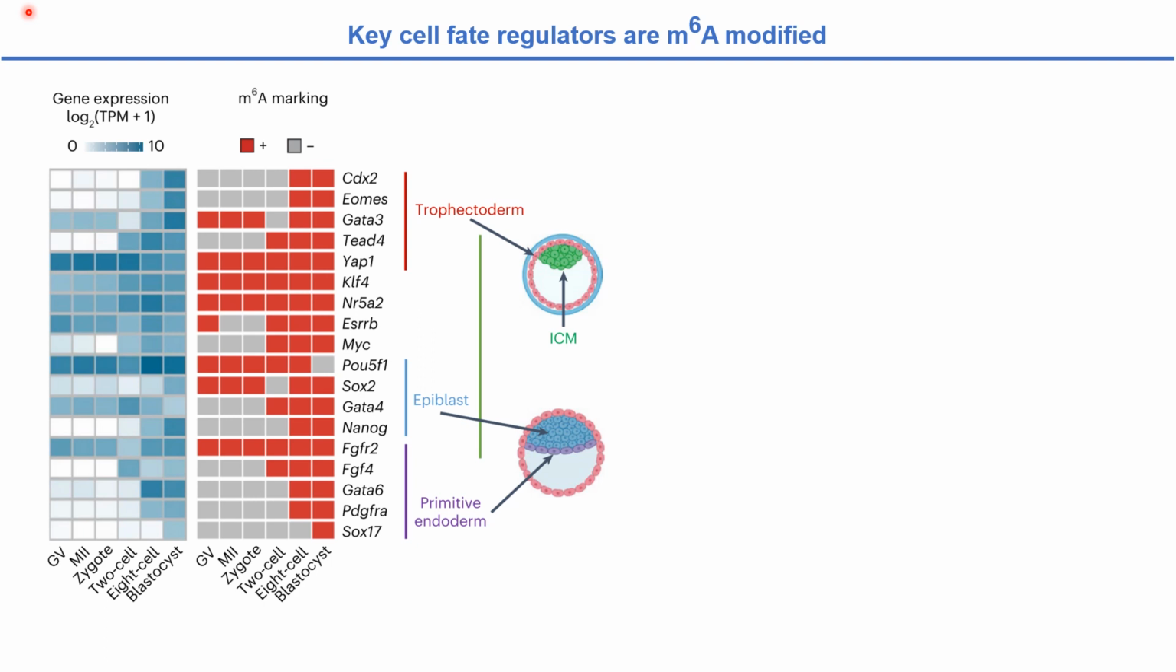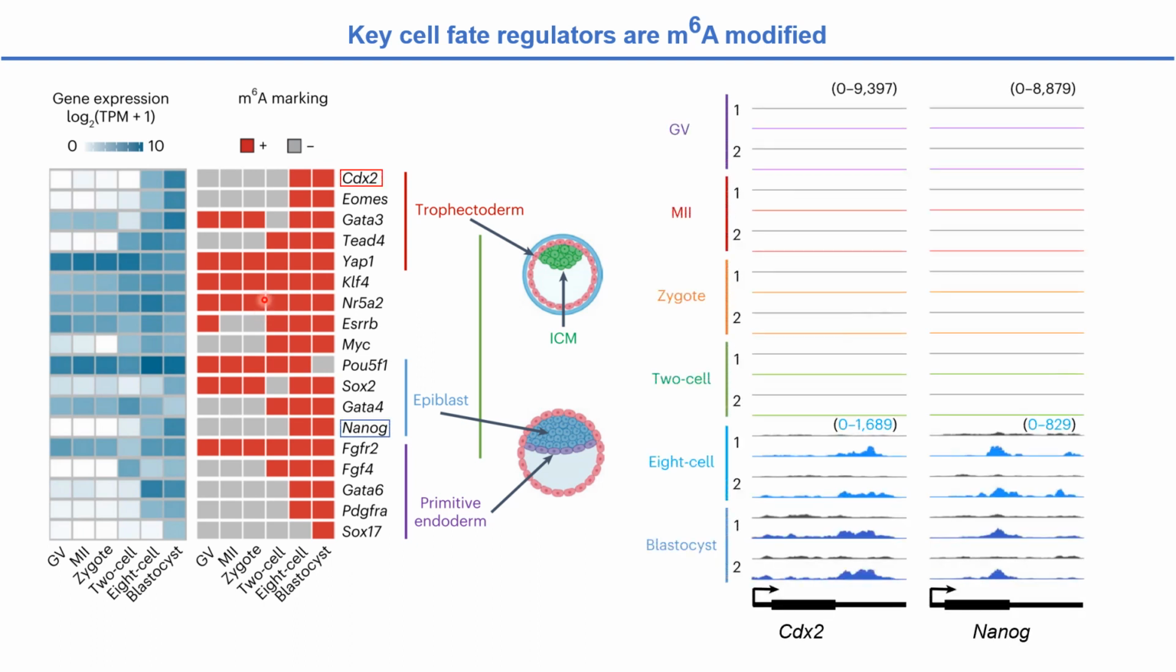Furthermore, we look at the m6A modification on those very important transcription factors, which are critical for the first lineage specification event, that is the differentiation of blastocyst into the trophectoderm and the inner cell mass, and the second cell fate determination from inner cell mass to epiblast and primitive endoderm. We found that almost all its important regulators are m6A modified, such as CDX2, which is important for trophectoderm, and gene NANOG, which is important for both first and second lineage specification.